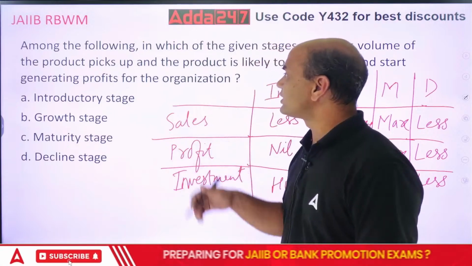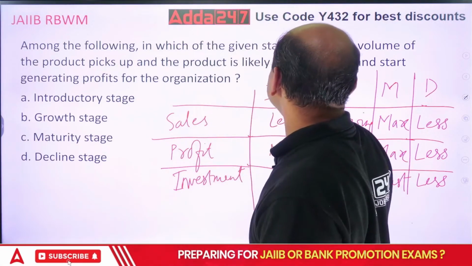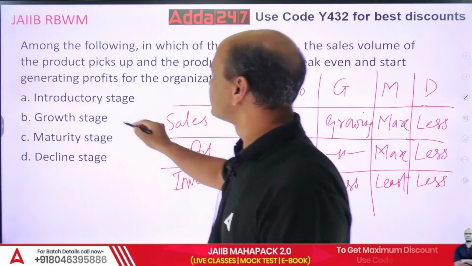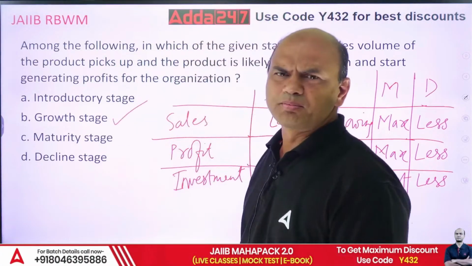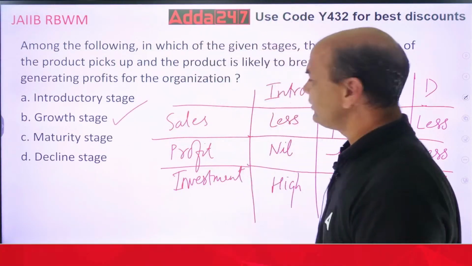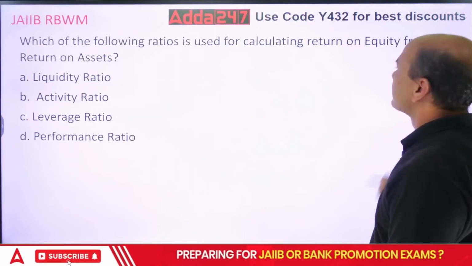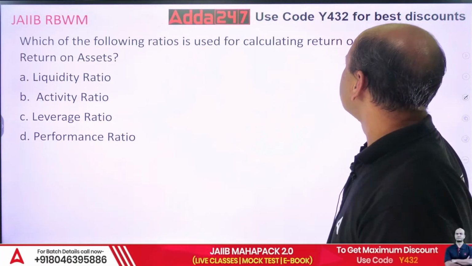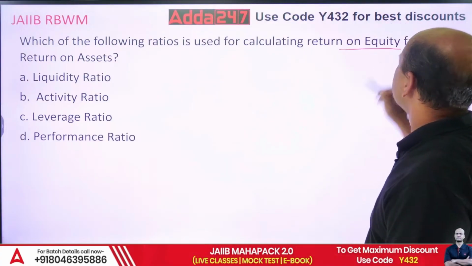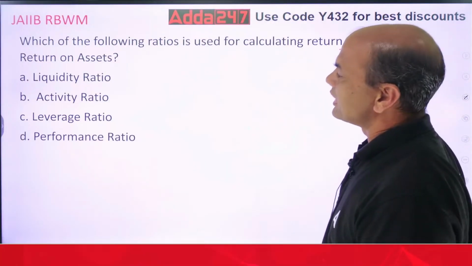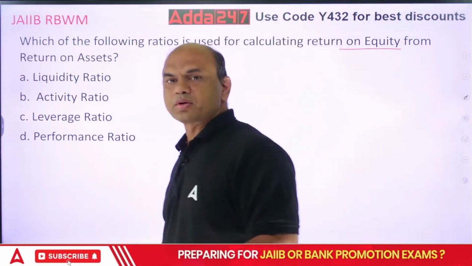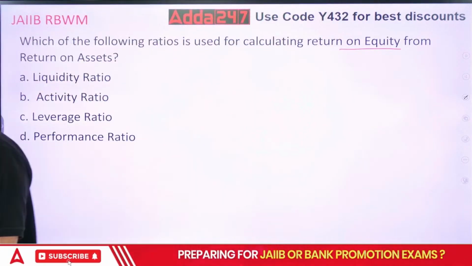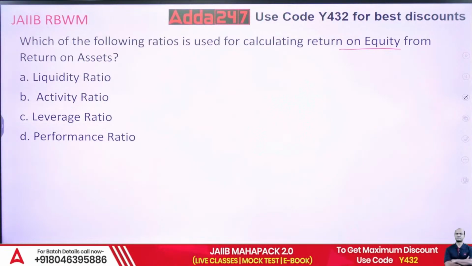So the answer over here is in which stage the sales volume of the product picks up. This growth. B, break-even point. Okay. Which of the following ratios is used for calculating return on equity from return on assets? So ROE you have to calculate from ROA. Understand the question properly.